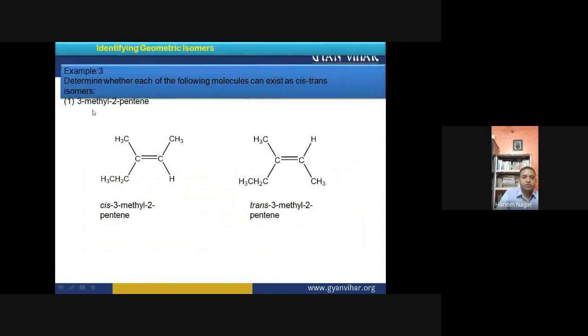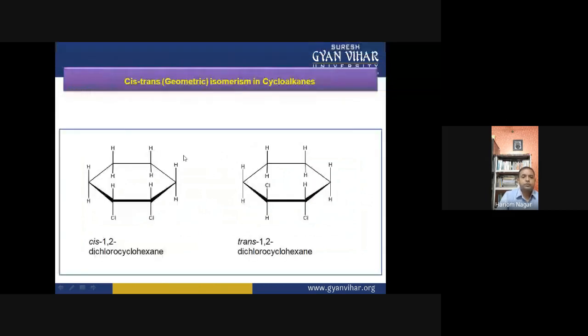Now, if you talk about the next example, that is also a cis and trans isomer. Example of this cis and trans isomer. So this is also a cis and trans isomer. Here, two groups are on the same side. This is the cis isomer and this is trans, because two chloride groups are at the opposite position. Right?